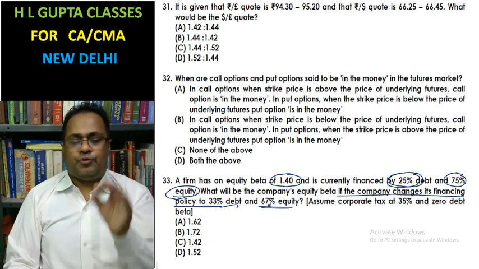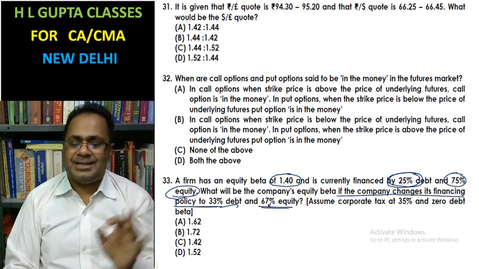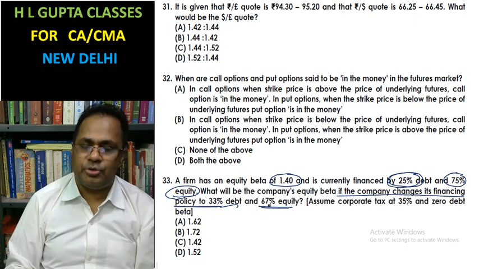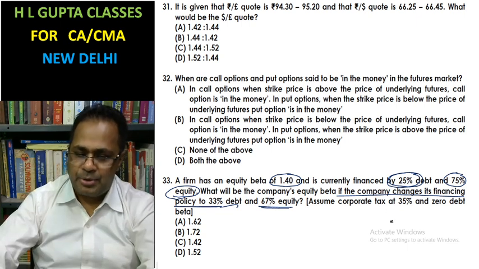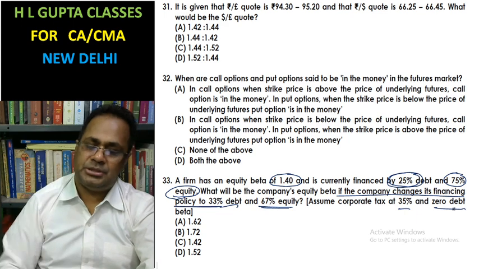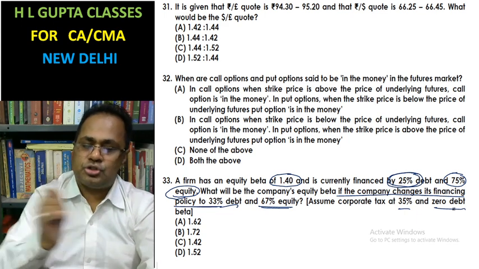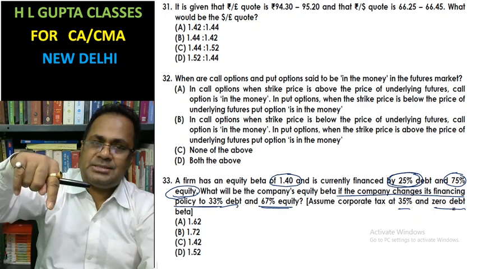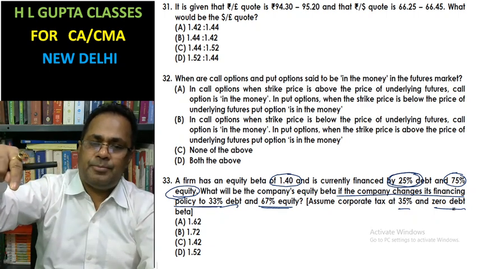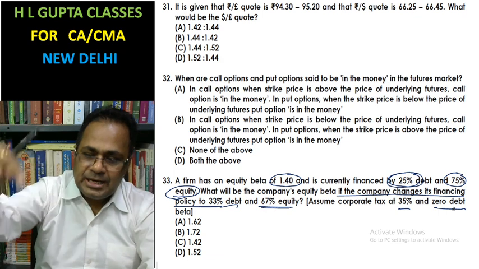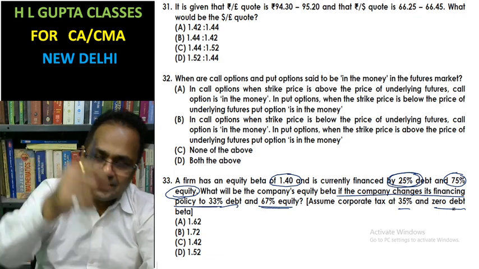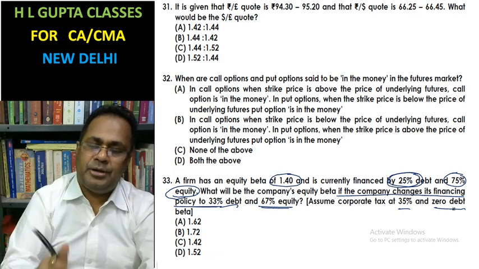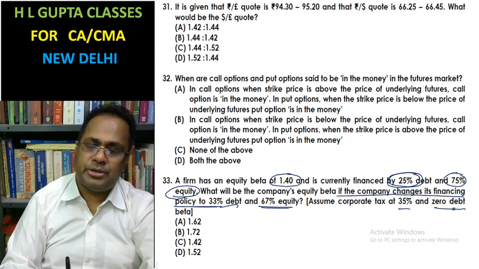You have to calculate beta assets as per the existing debt-equity ratio. Corporate tax is at 35%, and debt beta is 0. Beta assets does not change even if the capital structure changes. After changing the debt-equity ratio, putting in the same beta assets, you can find the beta equity.